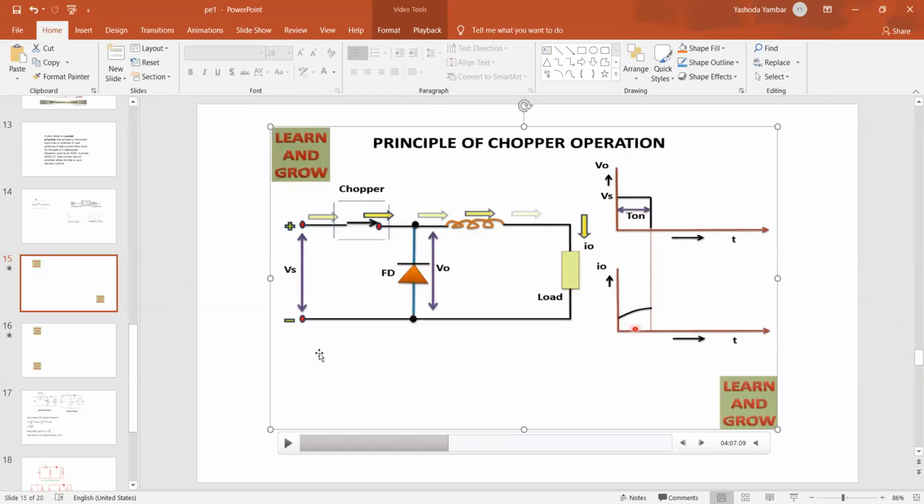Okay. When the supply is on, chopper is on, direction of the current we have written. During this process, the inductor energizes and power is transferred from source to load. If the load is an inductive load, then the motor rotates in the forward direction and gains kinetic energy, and the motor also accelerates. This point is important. If we are using the motor, the motor accelerates, moves in the forward direction and gains kinetic energy. These three words you must write in the examination, and then the waveform. I hope it is clear?